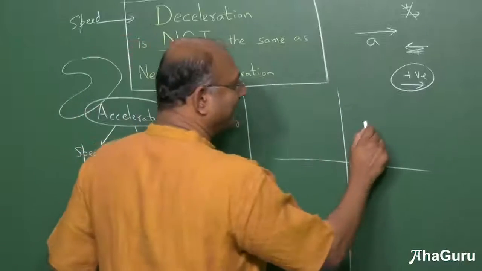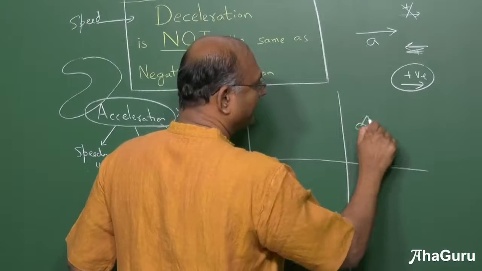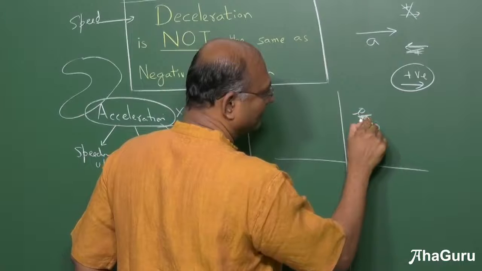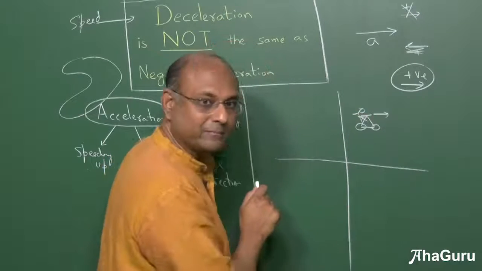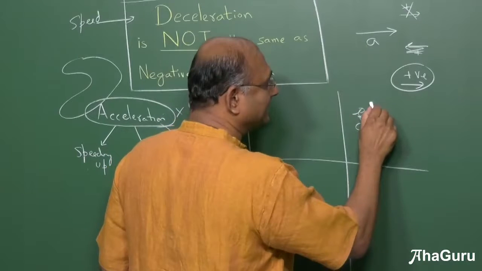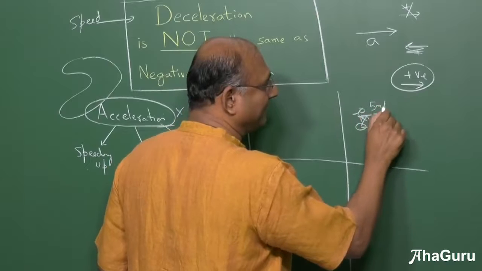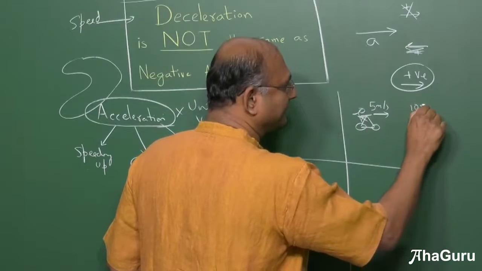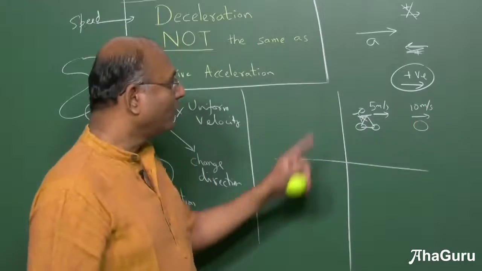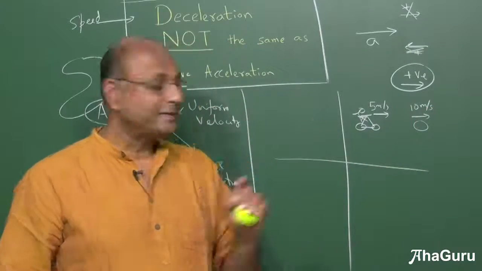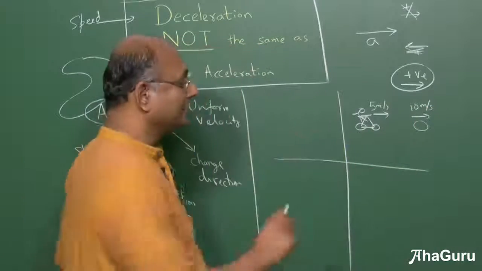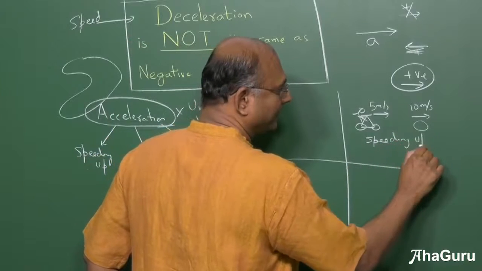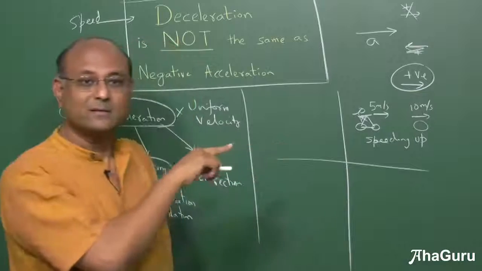So suppose my bike was basically going this way. Let's say I was sitting on this bike and riding it there. Now this bike, let us say, starts at 5 meters per second, and then it's going to speed up to 10 meters per second. What will you say about this situation? You will say that the bike is speeding up. Is it accelerating? Yes.